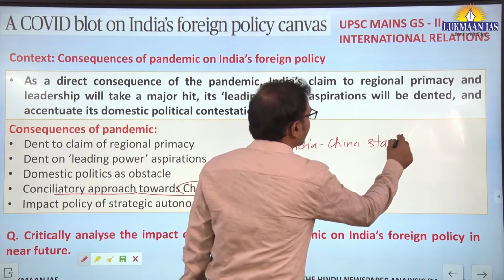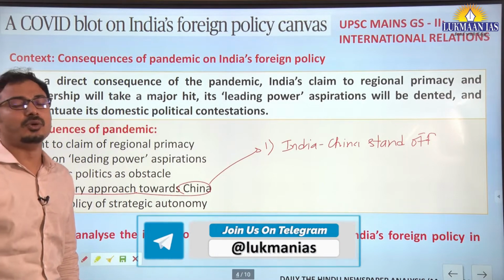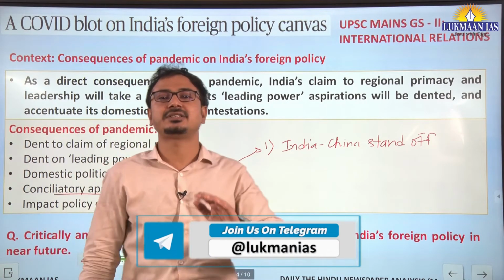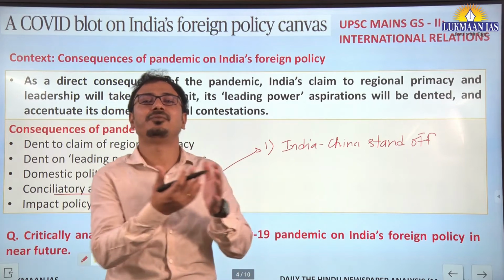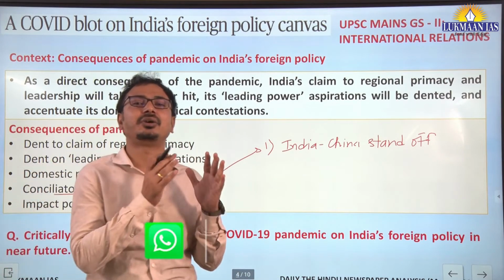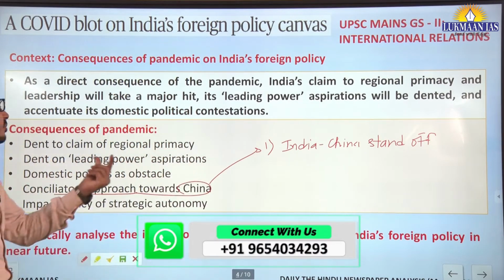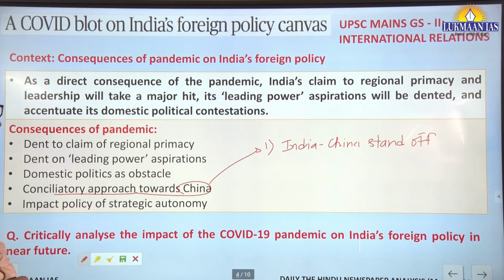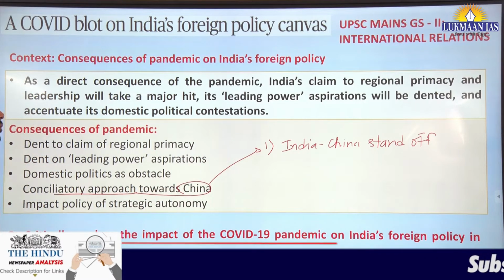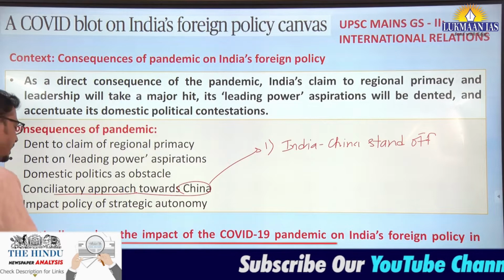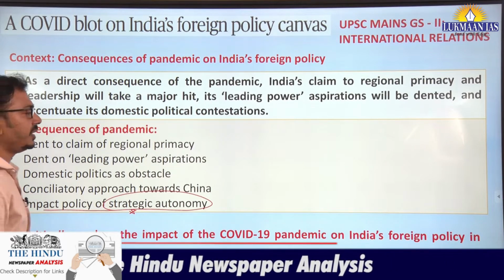That means surely India has started taking a conciliatory approach towards China. So from being a competitor in vaccine exports in the last few months with China, now India is taking help from other countries. This is a dent on India's capability, or we can say as a competitive power in Asia with China. Okay, so India will not seek any kind of enmity with China in the near future or worsen the present situation. Along with that, surely it may impact India's strategic autonomy in policy decisions.